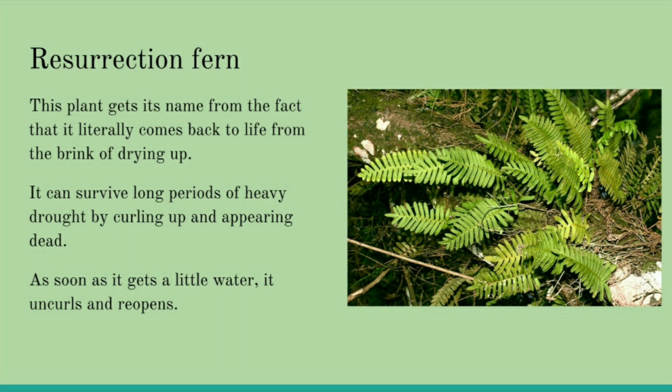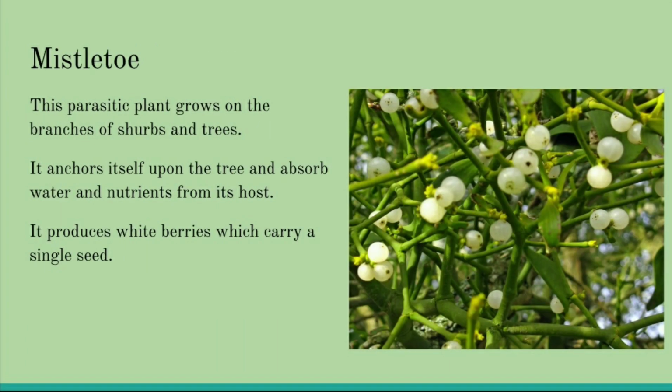No matter in heavy drought conditions also, it can survive for long periods. It actually appears to be dead. What it does is it curls its leaves, and as soon as it gets a little water, it uncurls again and reopens. Fine. This is resurrection fern, a plant which takes rebirth even after drought-like conditions, which can survive even in the hard conditions. Okay, just keep underlining the important terms like the resurrection meaning, then it revives itself from the